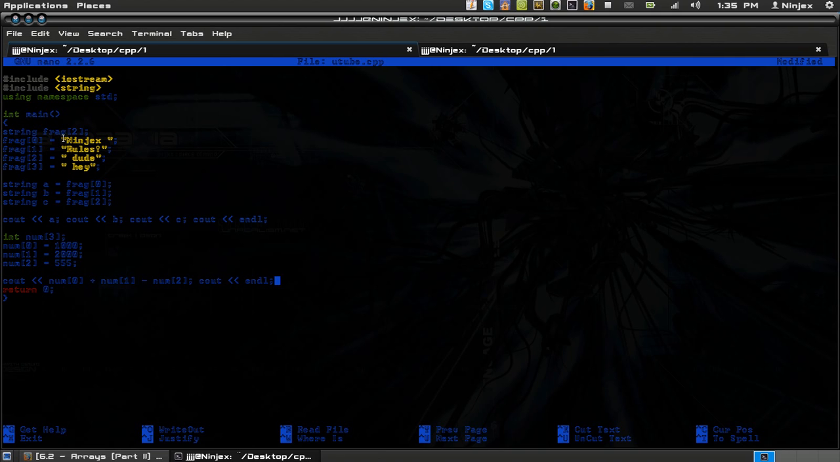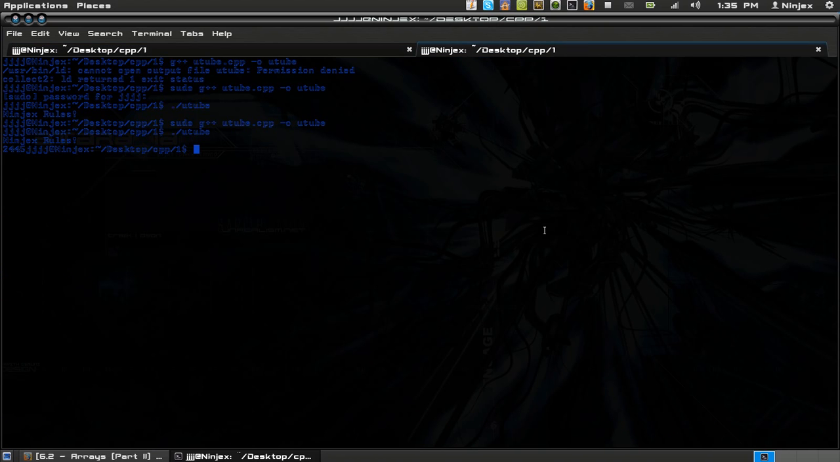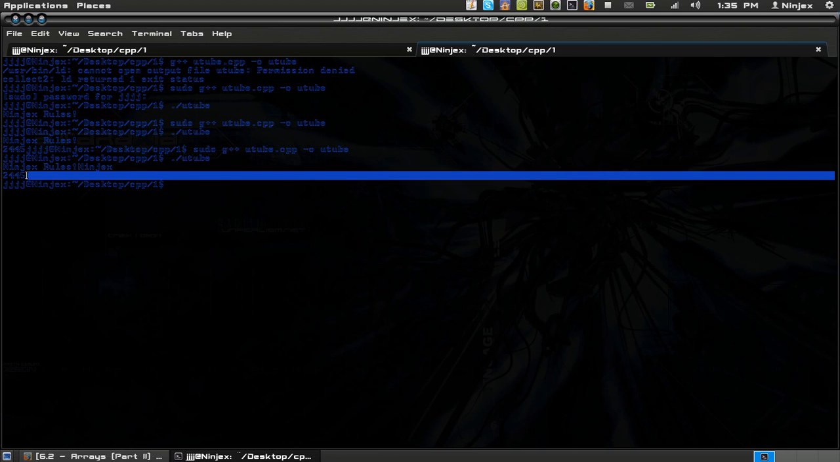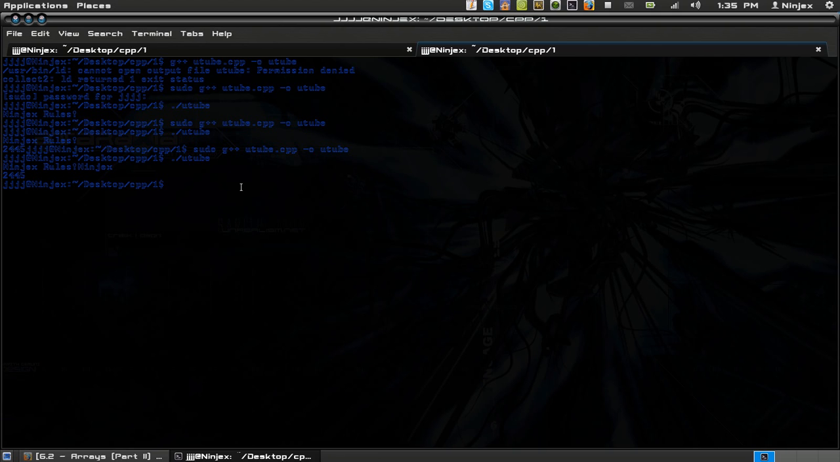It's going to say ninjax space rules, and then it's going to say ninjax followed right after it. So let's see if I am correct. Ninjax rules and ninjax right after it, and you can see our other formula worked. So that's how you go over arrays.